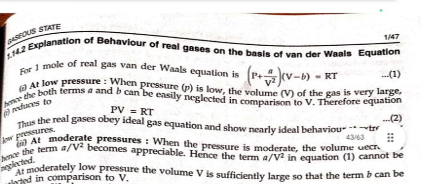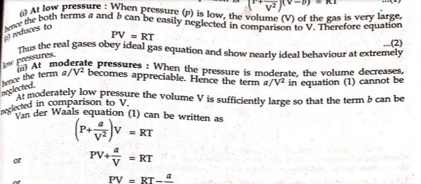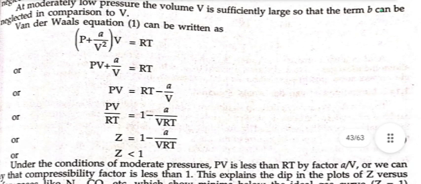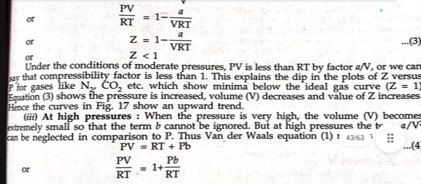At moderate pressure, the volume decreases. Hence, the term a upon V² becomes appreciable and cannot be neglected. At moderately low pressure, the volume V is sufficiently large, so the term b can be neglected in comparison to V. So the van der Waals equation becomes (P plus a upon V²)V equals RT, or PV plus a by V equals RT, or PV equals RT minus a by V, or PV by RT equals 1 minus a upon VRT. So Z equals 1 minus a upon VRT, or Z is smaller than 1. Under the condition of moderate pressure, PV is less than RT by a factor a by V, or we can say that the compressibility factor is less than 1.